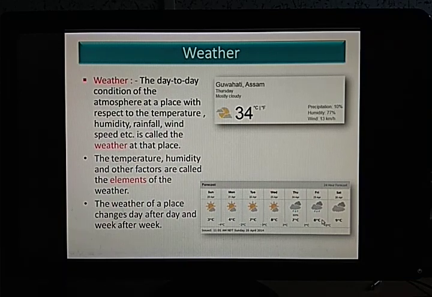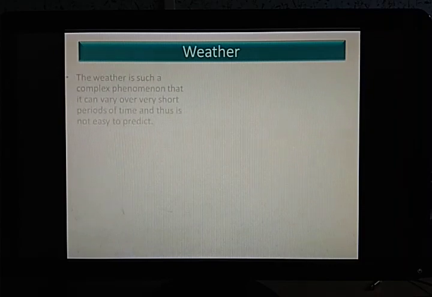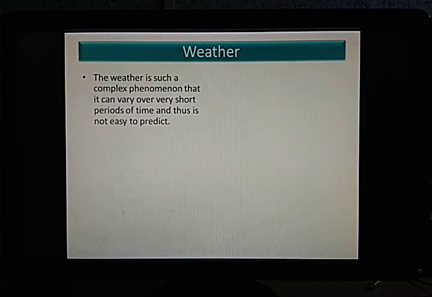So in this way the weather varies from day to day, from week to week, from time to time, you can say, and from place to place as well. Now next is, the weather is such a complex phenomenon that it can vary over a very short period of time, and thus it is not easy to predict.